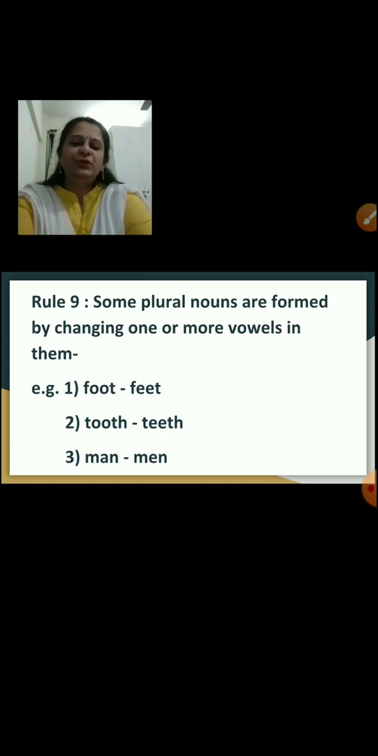Tooth. Here you change the vowels to EE, so it becomes teeth. Man. Here instead of A you write E, so man becomes men in plural. So foot becomes feet, tooth becomes teeth, and man becomes men in plural form.